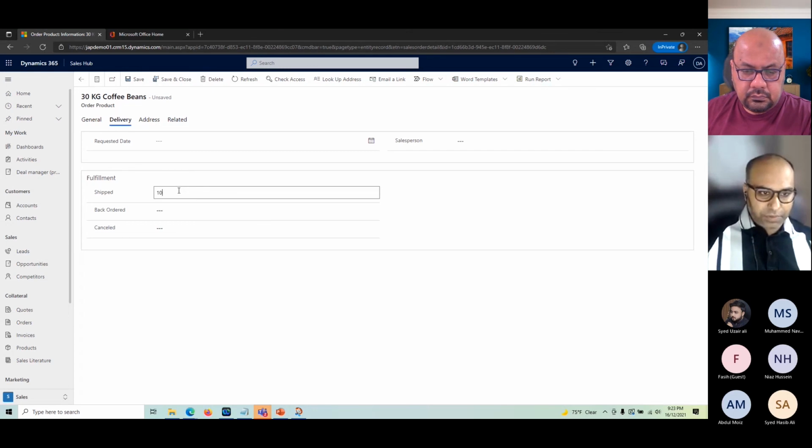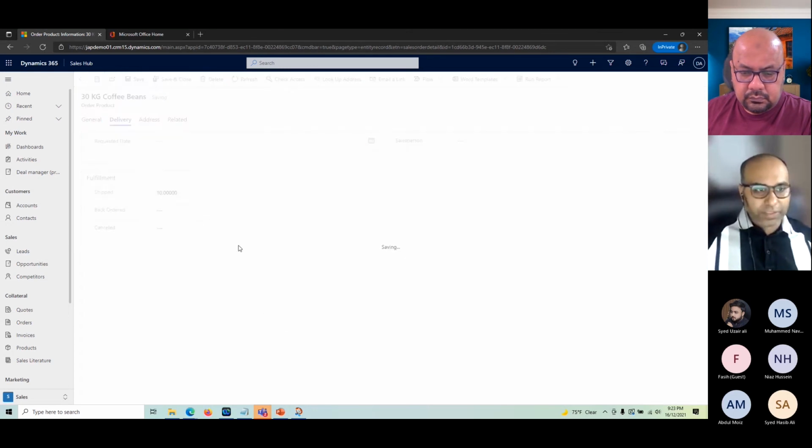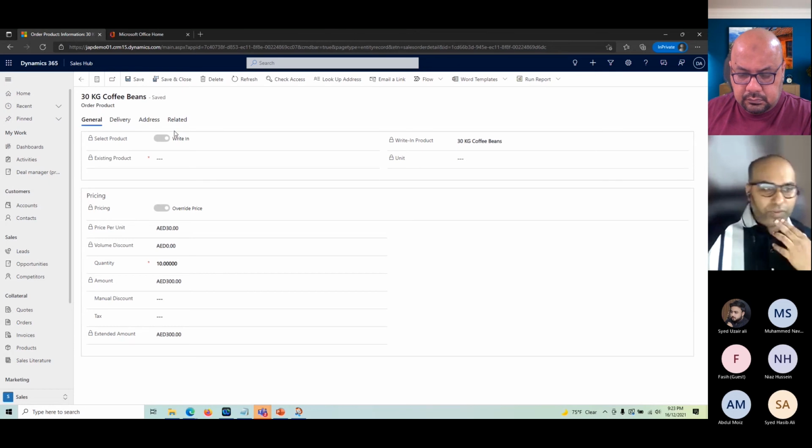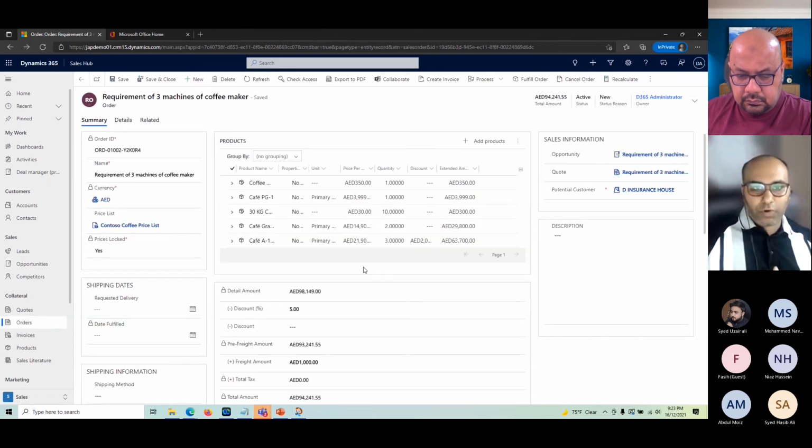This is a very simple process here, but this is not how it actually happens, because once you deliver the items, there are multiple documents and processes for our accounts receivable and inventory management team. They have to create the GRN, the goods receipts, and inventory journals.